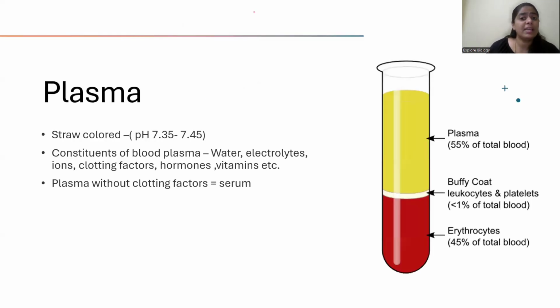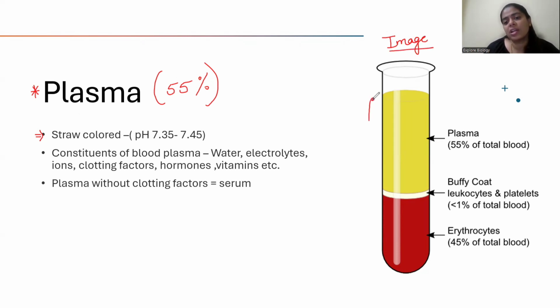The first component in the blood, that is plasma, right? Very, very important. How much percent does it account for? 55% of the blood, right? So this plasma is a straw-colored liquid. You can see in the image given here three different layers, right? In that, the straw-colored layer is majorly present. Then we have a buffy coat. Then we have a red color layer, right? So this straw-colored layer is nothing but plasma, right?